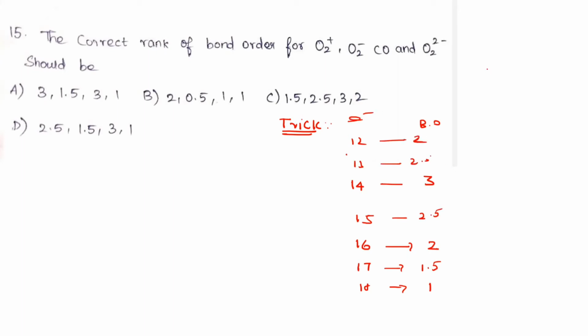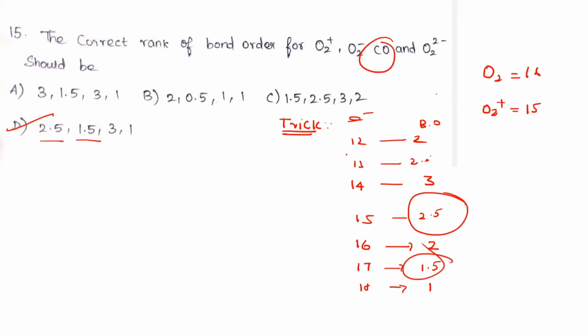Now see O2. We know O2 is 16 electron, so bond order is 2. O2 plus is 15 electron, so bond order is 2.5. Only one option has 2.5, therefore option D is the correct answer. Simple. O2 minus is a 17 electron species, bond order 1.5. CO is a 14 electron species, bond order 3. O2 2 minus is 18 electron, bond order 1. Option D is correct. Very simple question. Let's go for the next question.